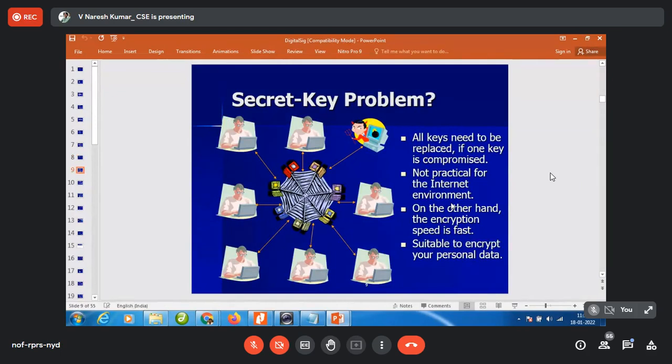All keys need to be replaced if one key is compromised. This is not practical for the internet environment because the internet is accessible by everyone, and anyone can access it. But how securely can I share this secret key information with the receiver? Imagine, if I am at CMR Technical Campus and you are at your home. I have sent you information by encrypting it, and now you need to decrypt it. You need the key. Should I come to your home and give the key to you?